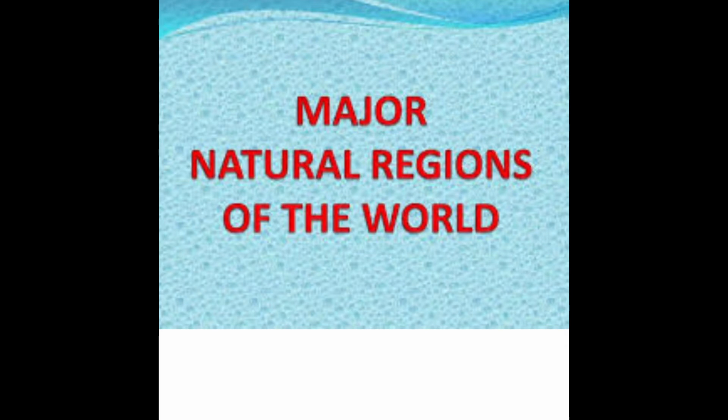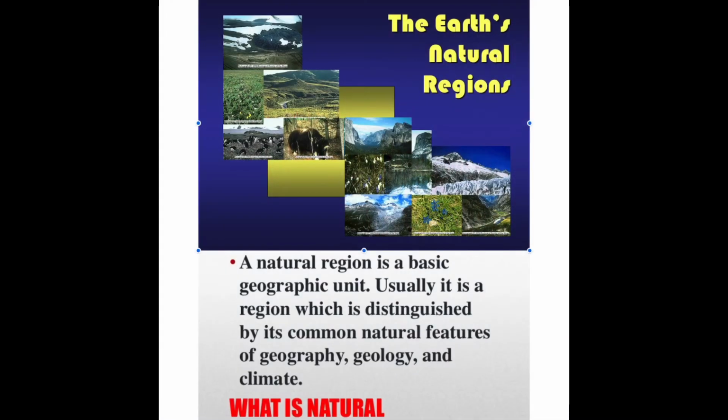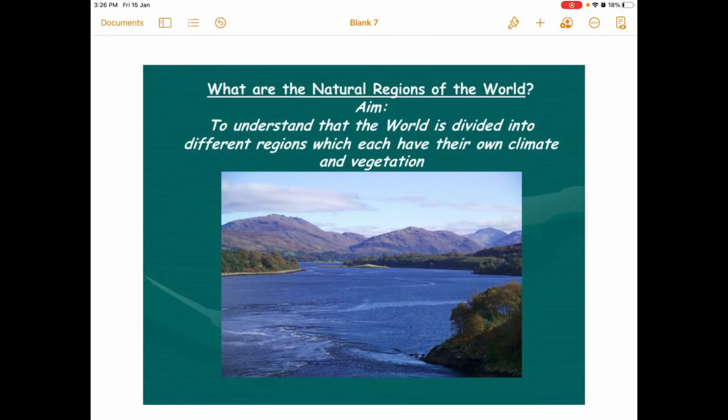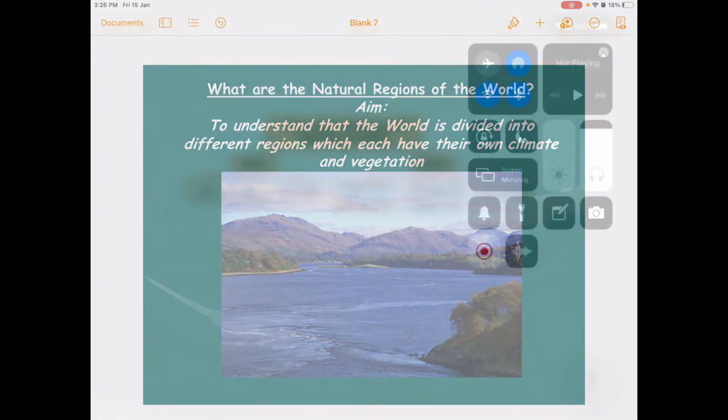Let's start with the next chapter, that is the natural regions of the world. So, children, let's understand first what is a natural region. A region, a group of areas where the conditions of relief, temperature, rainfall, and natural vegetation are more or less similar to one another, is known as a natural region. However, slight variations are present within each climatic region.